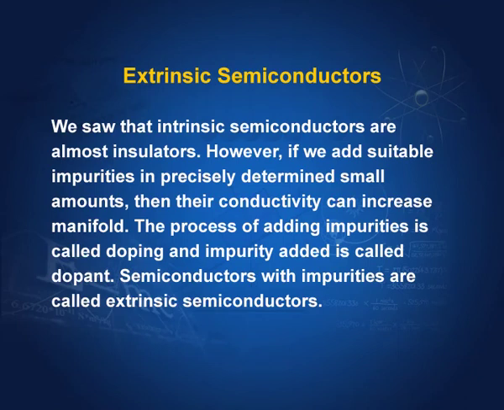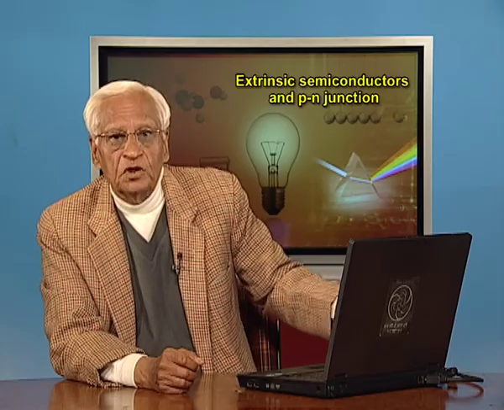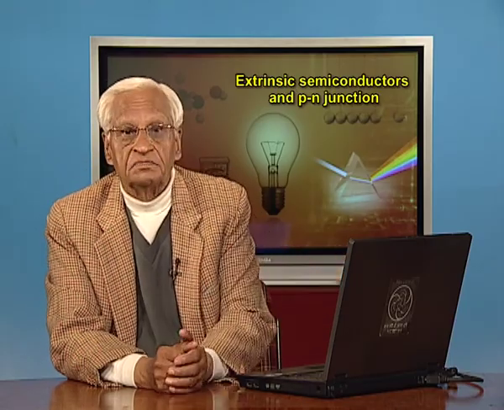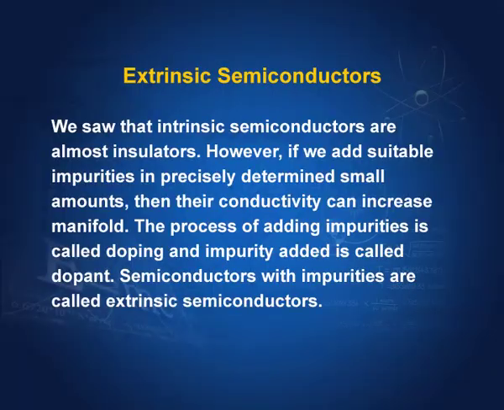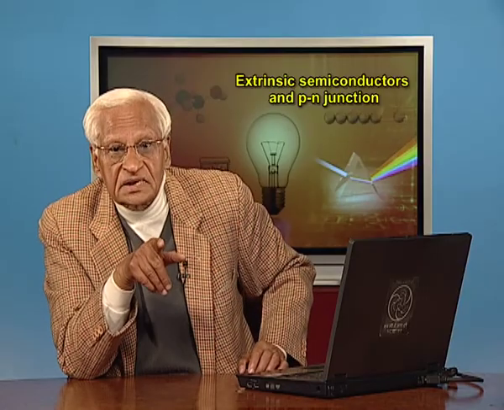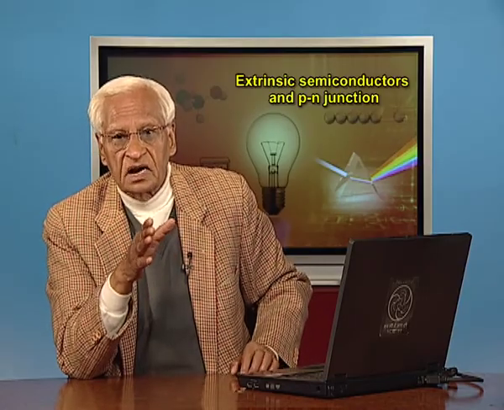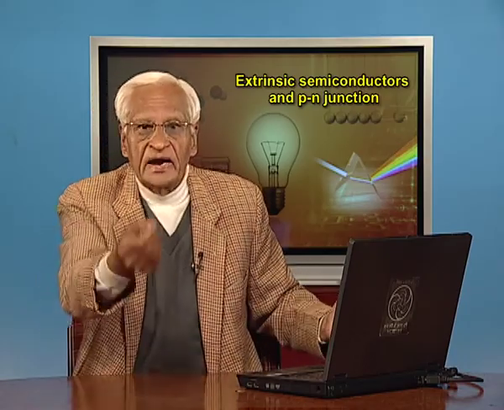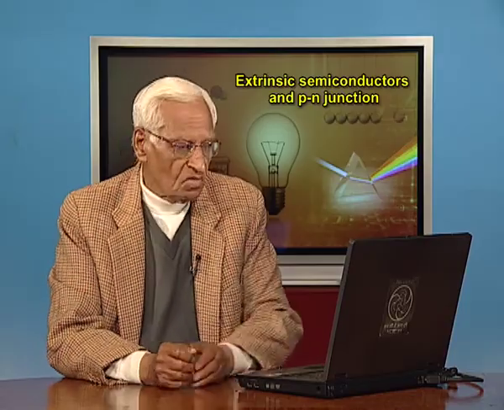However, if we add suitable impurities in precisely determined small amounts, mark these words, precisely determined small amounts, we determine precisely how much impurity is to be added, then their conductivity can increase manifold. It becomes many times. The process of adding impurities is called doping, and the impurity added is called dopant. Semiconductors with impurities are called extrinsic semiconductors. We had intrinsic semiconductors which were pure semiconductors like pure silicon. If you add impurities, then they become extrinsic semiconductors.